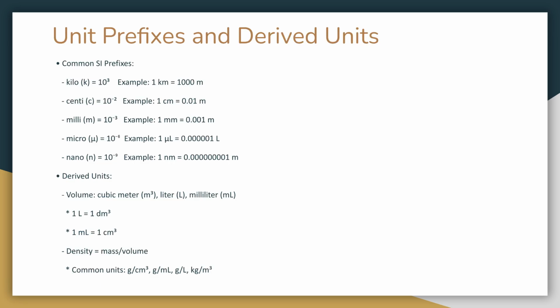Common SI prefixes include kilo, centi, milli, micro, and nano. Derived units are combinations of base units. Examples include volume, measured in cubic meters or liters, and density, which is mass divided by volume.